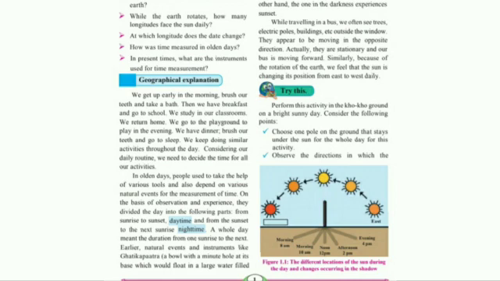But in older days people did not have clocks, so what did they do? They used various tools, or they used natural events, or they used to see the position of the sun and then predict the time. They had two parts, sunrise and sunset. From sunrise to sunset it was known as daytime, and from sunset to the next morning's sunrise it was known as night time. A whole day meant the duration from one sunrise to the next sunrise.